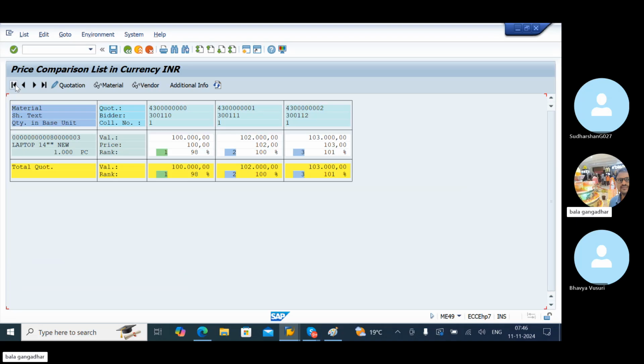Here you can see rank 1, first rank first vendor, second rank second vendor. It will show a vendor wise report, meaning 1110 is vendor 1, rank 1, and 1111 is vendor 2.